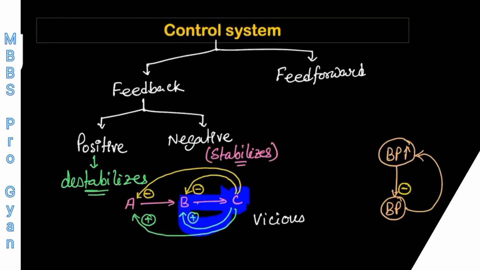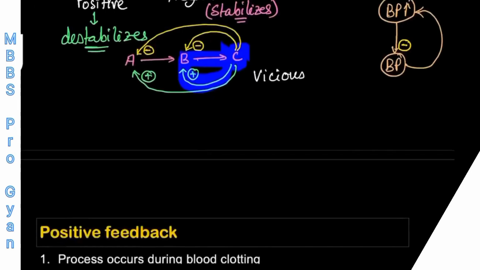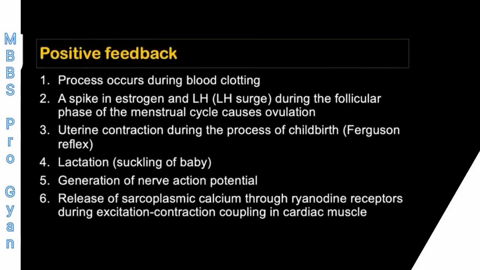So first we will look at what are the examples of the positive feedback control system, and after that we will come to this feed forward control system. So the examples of the positive feedback control system are written here.